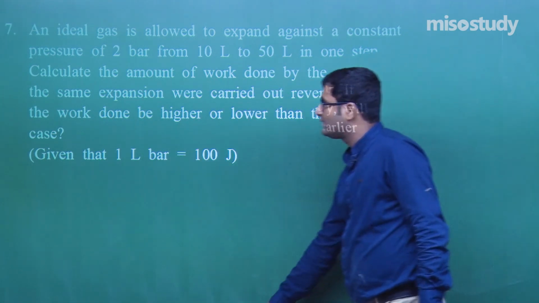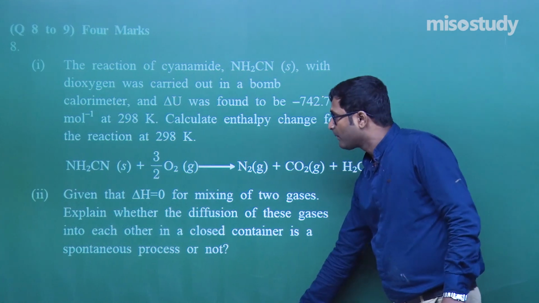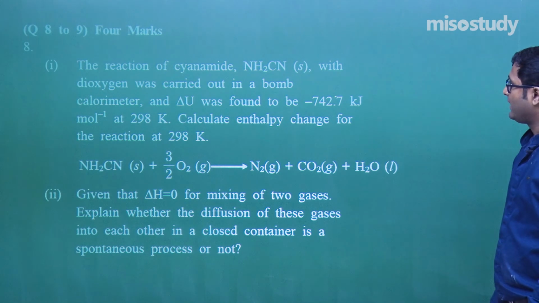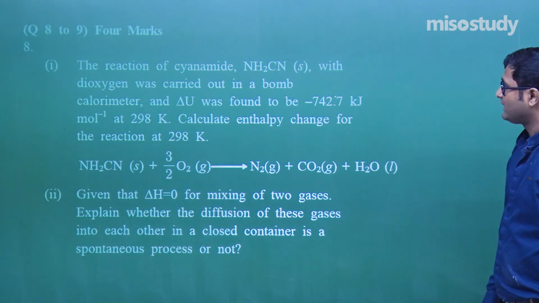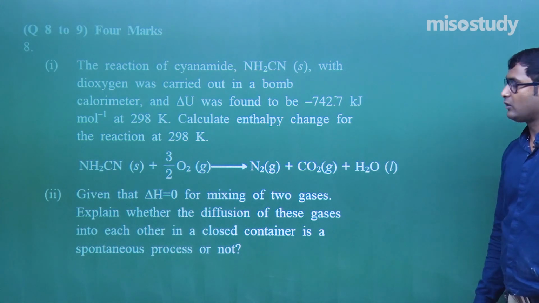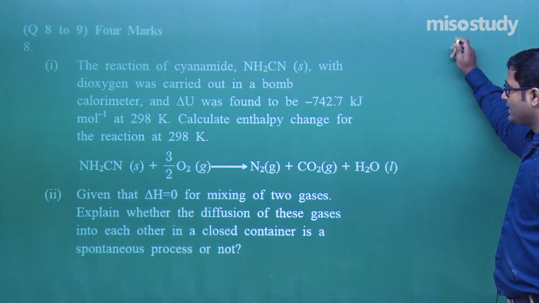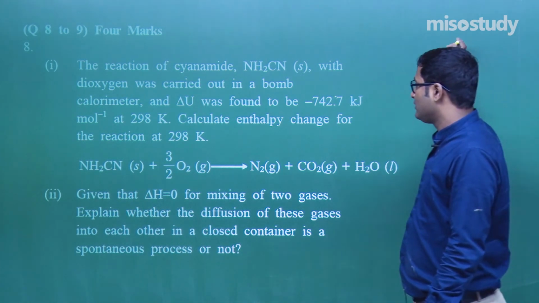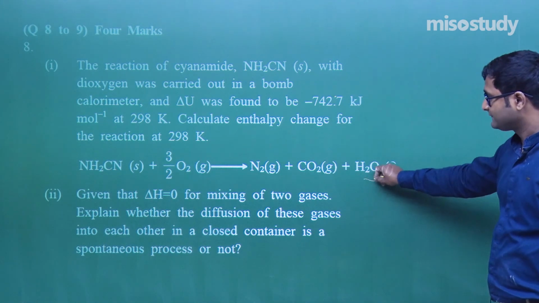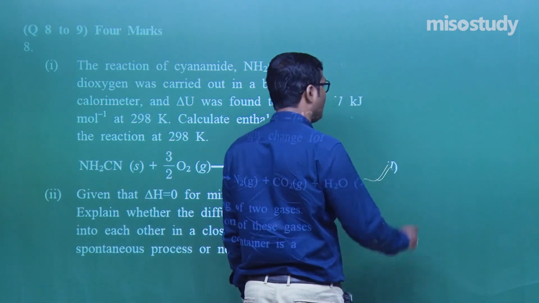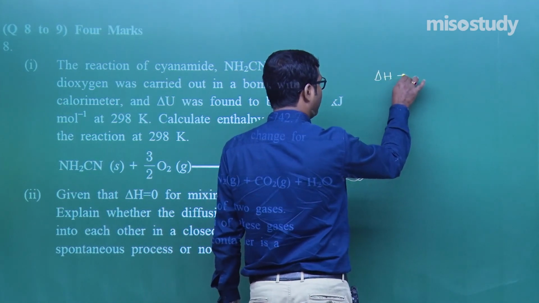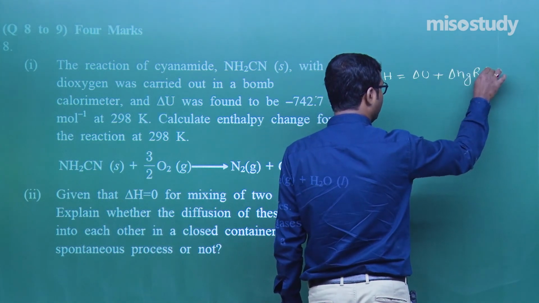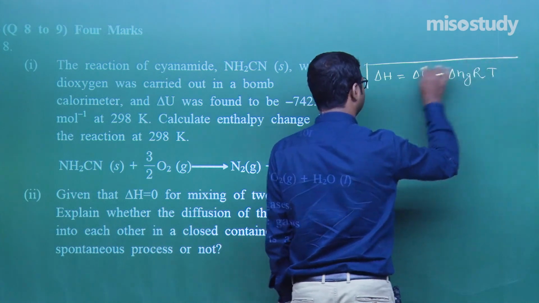Now, the next one is question number 8. What is given here? The reaction of cyanamide NH2CN with dihydrogen in a bomb calorimeter, and delta U was found to be minus 742.7 kilojoule per mole at 298 Kelvin. Calculate the enthalpy change for this reaction. As we know, delta H is equal to delta U plus delta ng RT. This is a formula? Yes, sir.